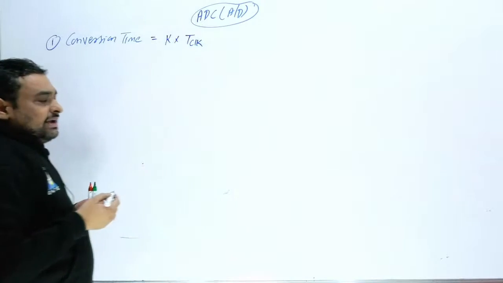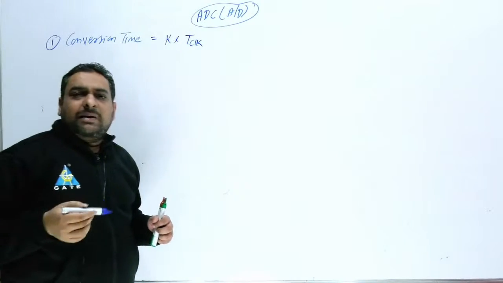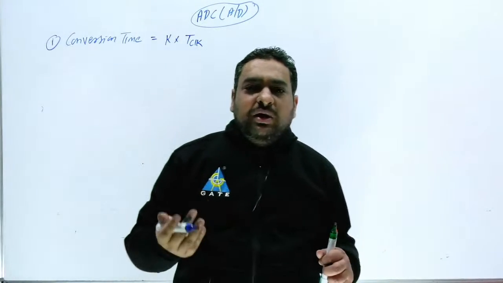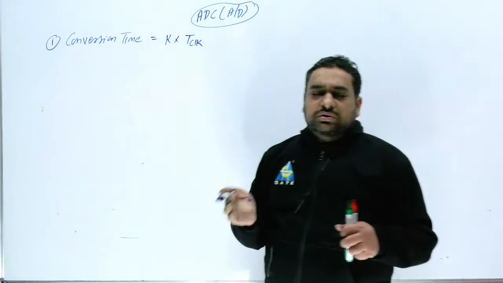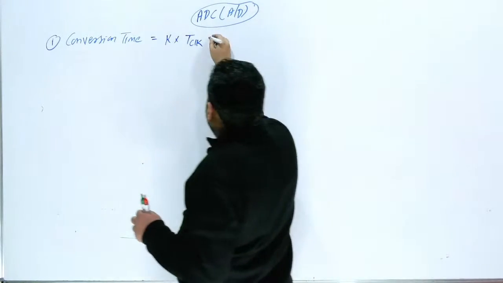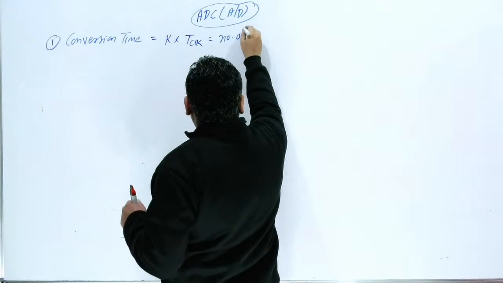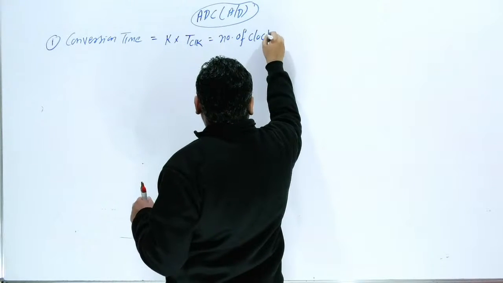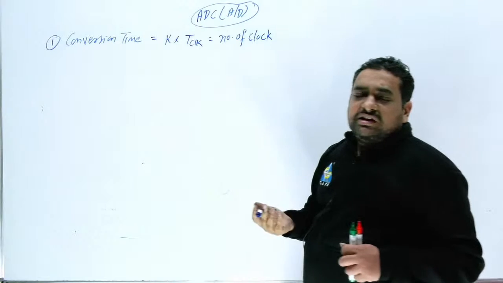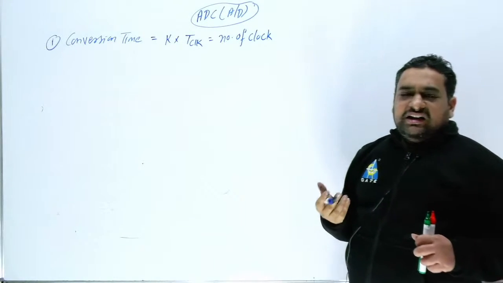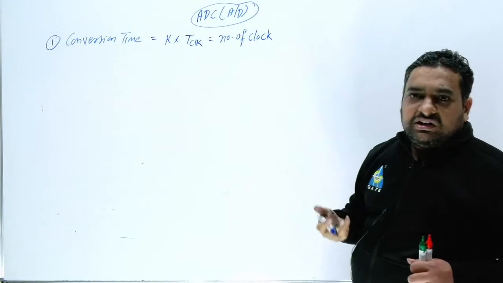This is the conversion time. So we can say how many clocks are required to convert from analog to digital. We have to find out for each and every type how many clocks are required to convert the data from analog to digital.